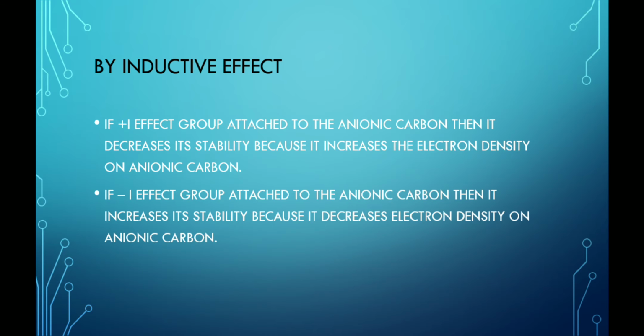By inductive effect, if a plus I effect group is attached to the anionic carbon, then it will decrease its stability because the plus I effect group always increases the electron density on the anionic carbon. On the other hand, if a minus I effect group is attached to the anionic carbon, then it will increase its stability because the minus I effect decreases the electron density on the anionic carbon.